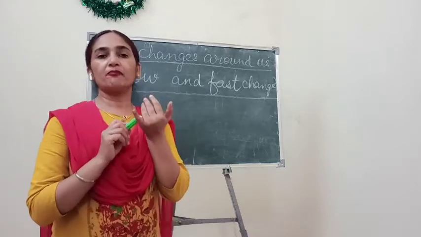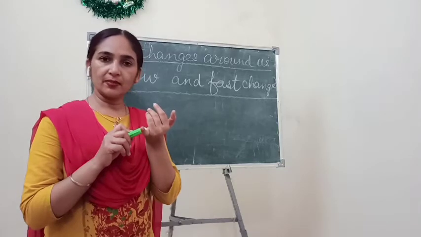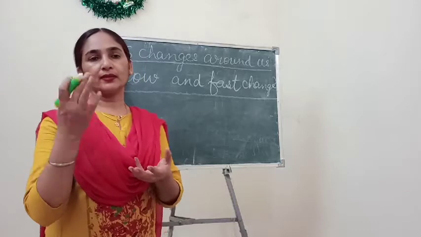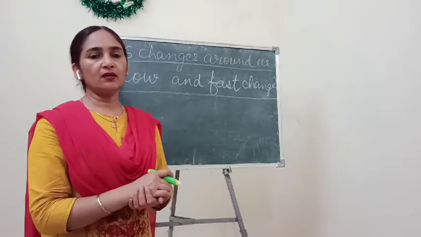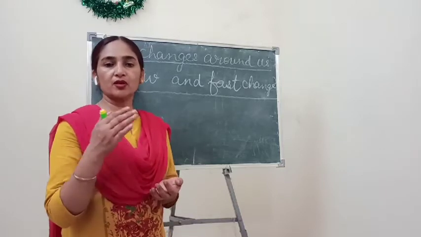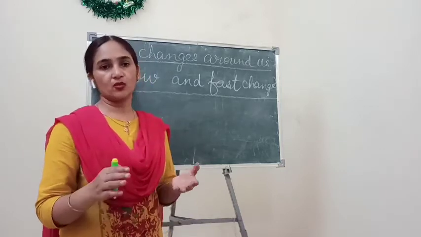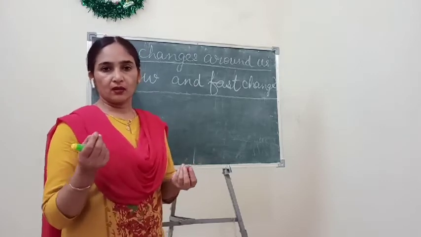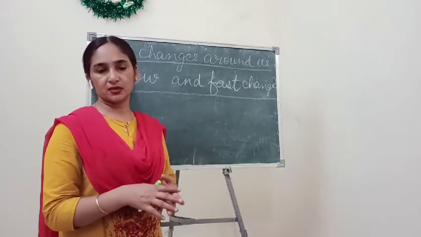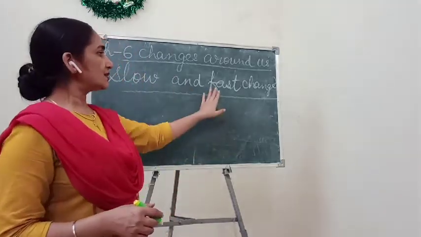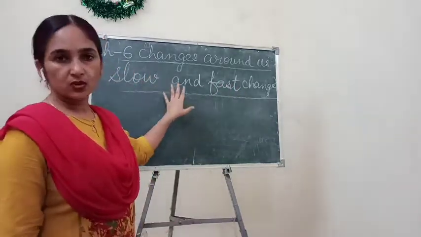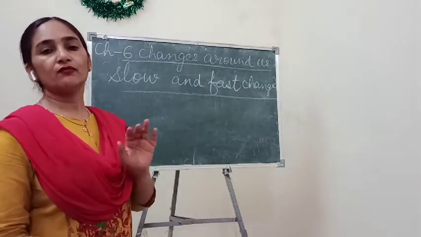When you burn a piece of paper, it burns fast. It is also a kind of fast change. Other than this, bursting of crackers, these examples are given in your book also. Bursting of crackers also comes under fast change. You know that when we give a little fire to crackers, they can easily burst. So these are the kinds of fast changes. Some of the changes are slow changes, and some are fast changes.